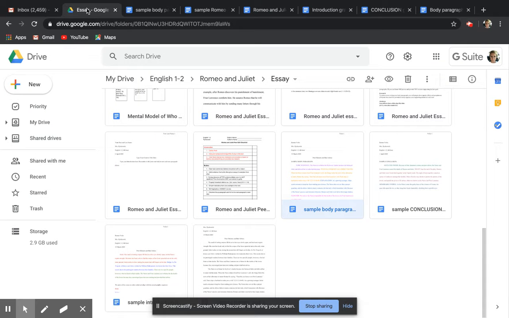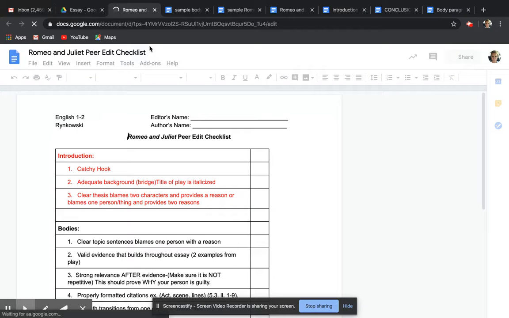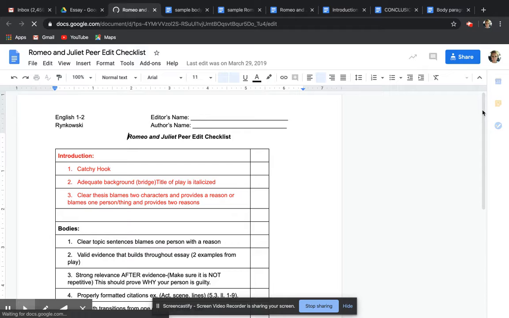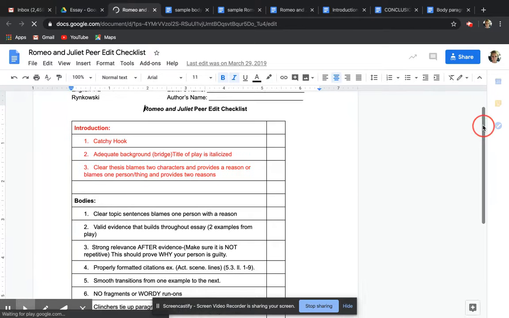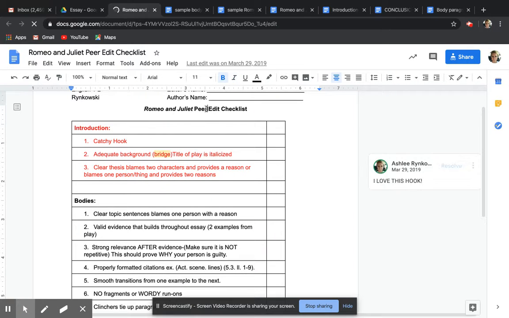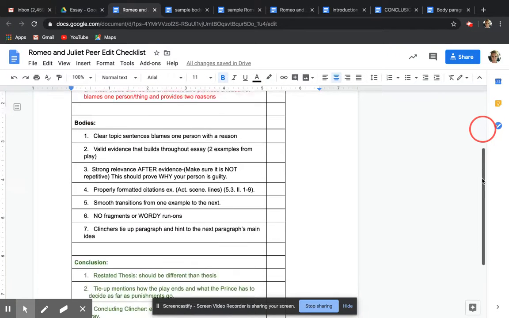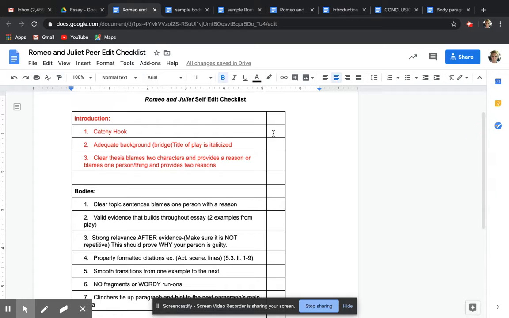One more thing that you're going to see from me today is a Romeo and Juliet self-edit checklist. Now, it's going to say peer edit checklist because if we were in school, you guys would have had a partner, but you're actually going to work on this by yourself, or you can have maybe mom or dad help you. So when you go through this, you're going to read this checklist and you're going to ask yourself if you have all of these things. And if you do, maybe you put like a smiley face emoji where it says catchy hook, and you kind of go through that this weekend, okay?